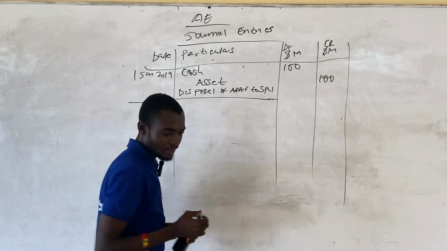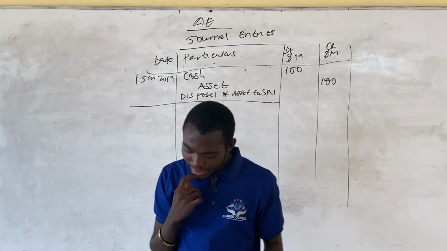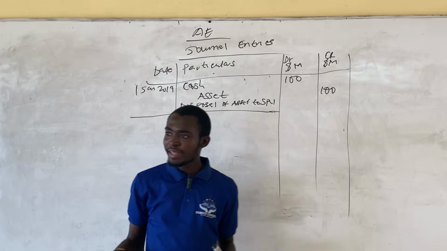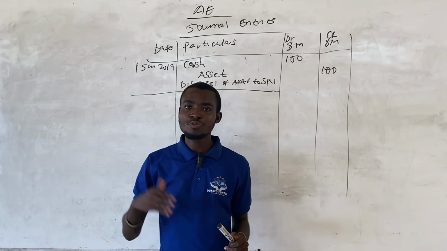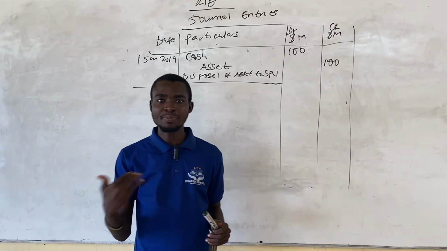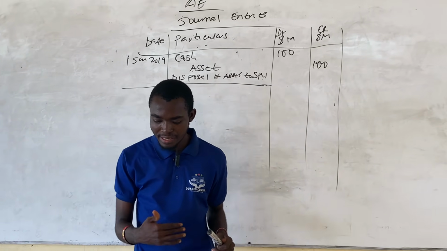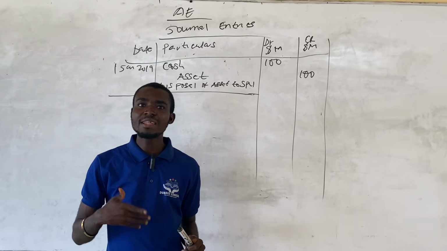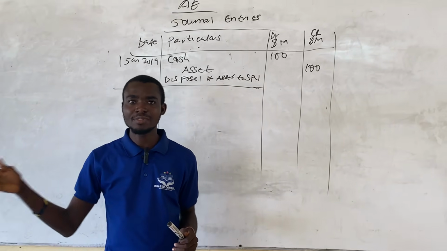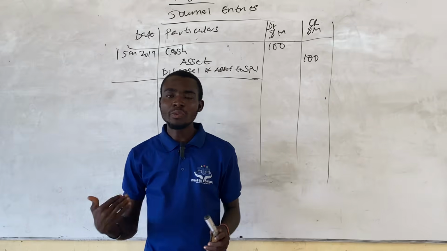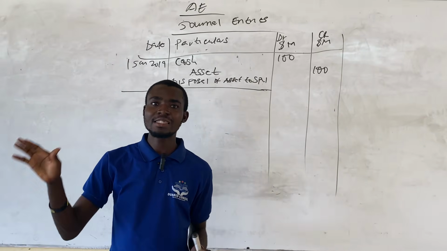Okay. So at the end of every year, the originator will be paying lease rentals of 5 million to the SPV. The lease rentals will be recognized as an expense, and since it is paying cash, this will reduce its cash balance. So the double entry will be we debit the lease account and then credit the cash account.